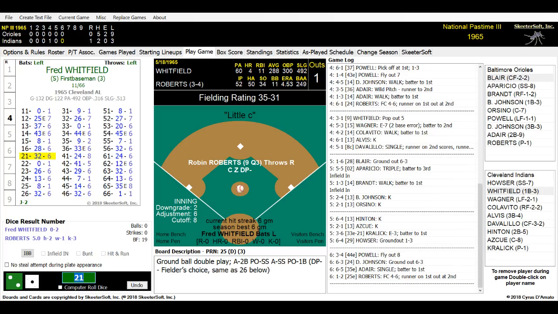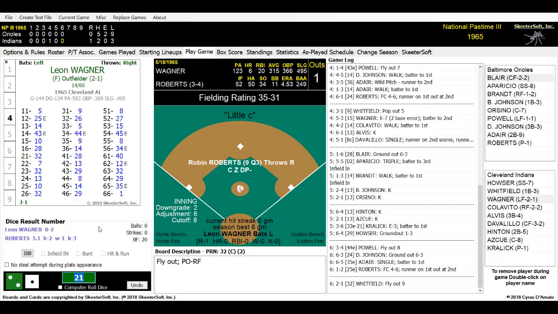It is a 21. And Fred Whitfield hits a routine fly ball heading out towards right field. Waiting for it to come on down is Jackie Brandt. Jackie Brandt is able to size up the ball, makes the easy play, and we have 1 down. Leon Wagner's due up to bat here. He hit the ball to left field, reached on a 2-base error by Boog Powell, and scored the lone run for Cleveland so far this game.